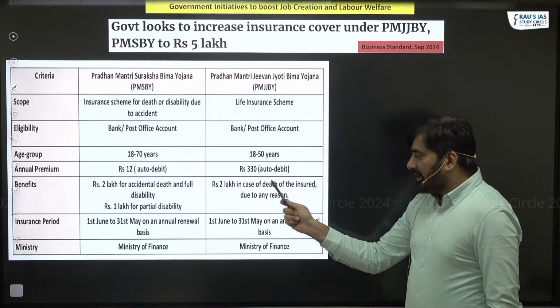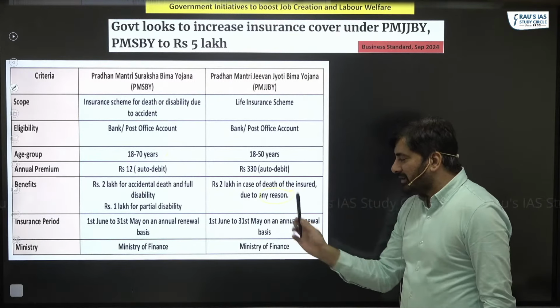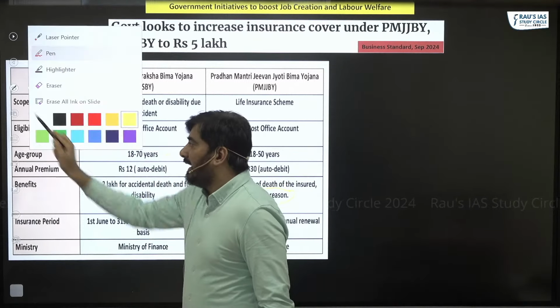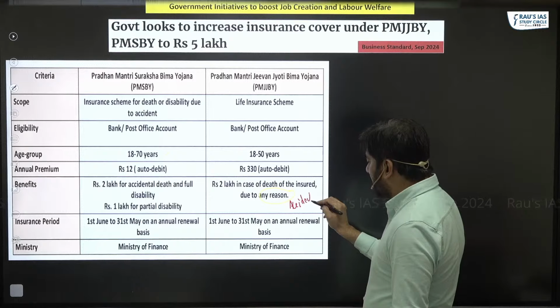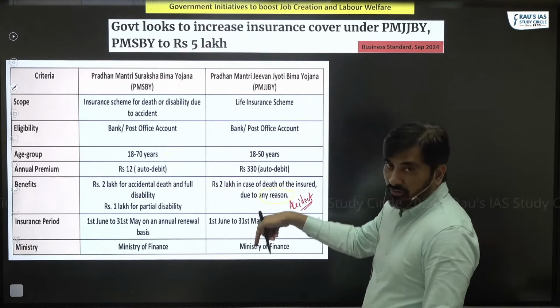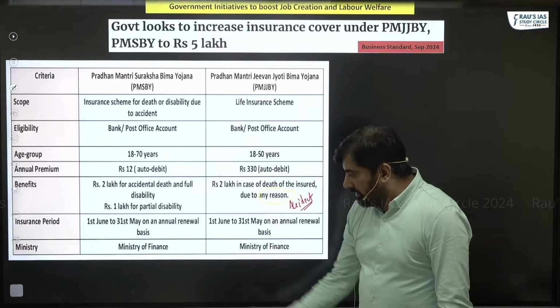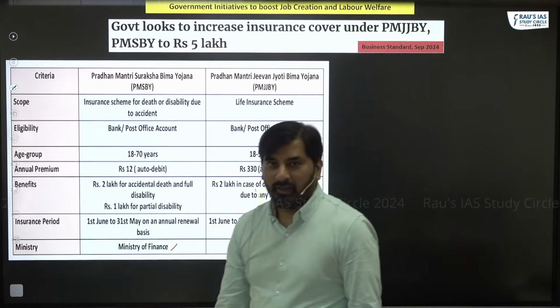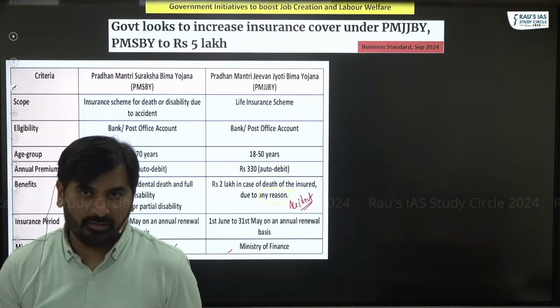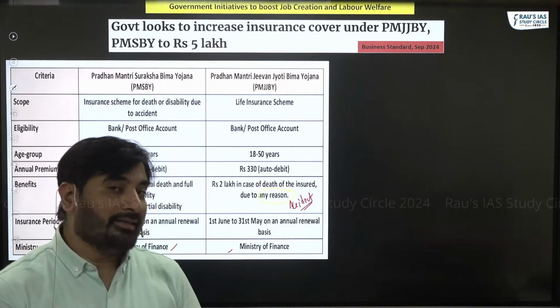Rupees 2 lakh in case of death of the insured person due to any reason, including accident. Including accident, if a person dies, he'll get this benefit also. Then you can see both these two schemes are implemented by Ministry of Finance. These are some basic details, very factual details that you'll have to mug up and remember.